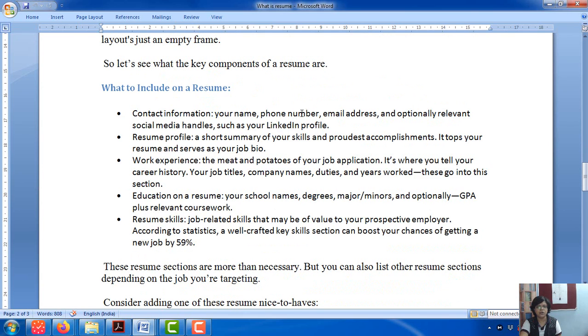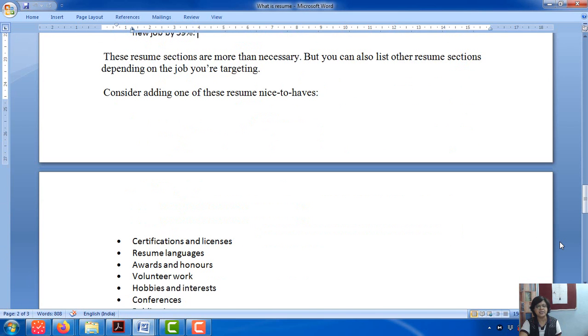What are the things you should include? Contact information, then a short summary where you write about the objective of you choosing a career as an employee rather than doing something on your own, or maybe you have that goal but you would like to have some experience. So whatever it is, write an objective of your life and why you're working in the company. Next comes education, then comes other job related skills, whatever skills you have that can be utilized in the job.